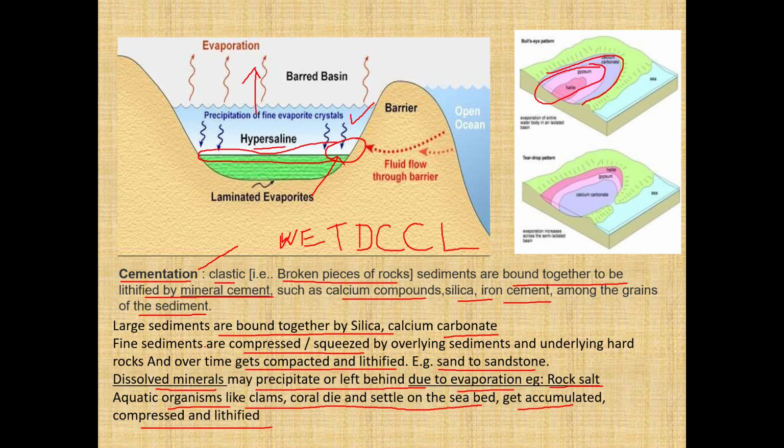But when it comes to dissolved minerals, that time it can be evaporation, and then compaction and then cementation, then lithification. When organisms like aquatic organisms are involved, their skeleton gets deposited, then compacted, then cemented to form lithification.